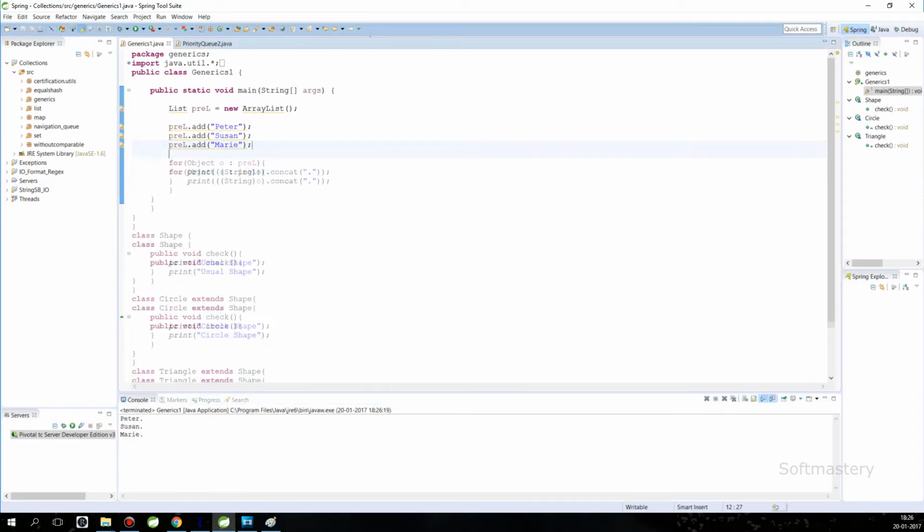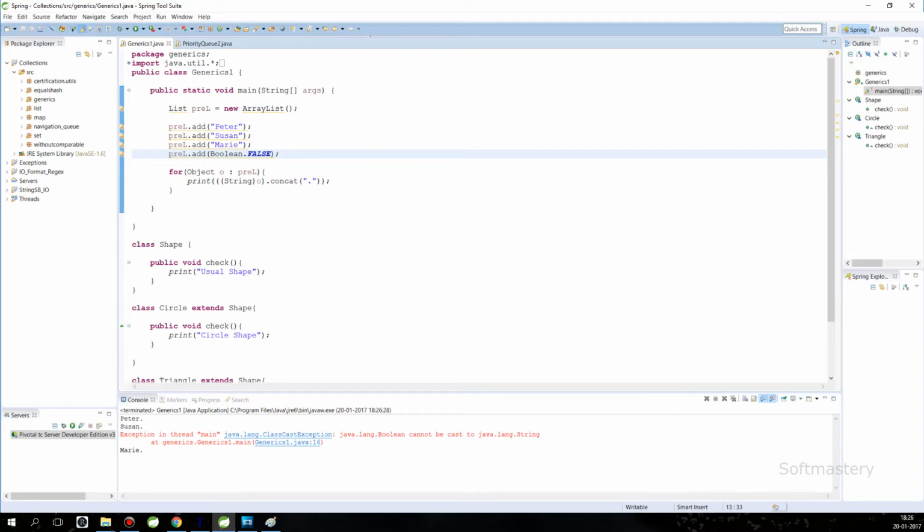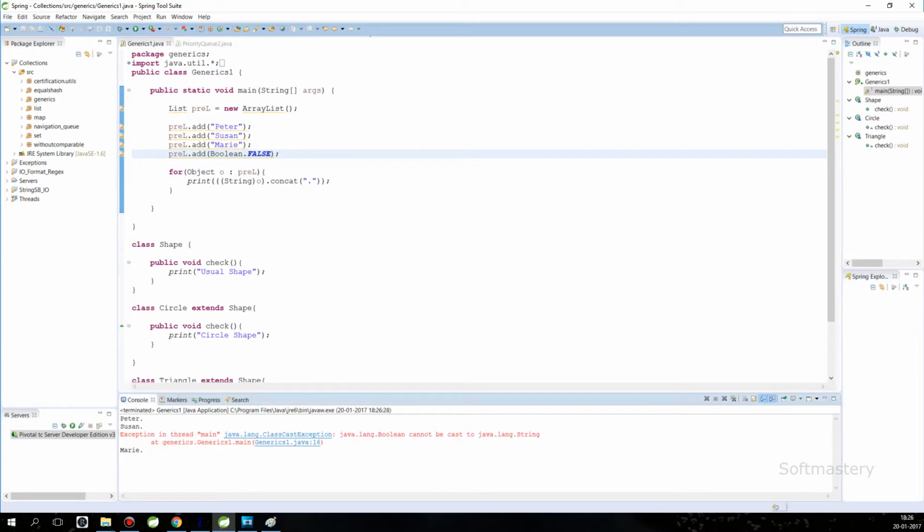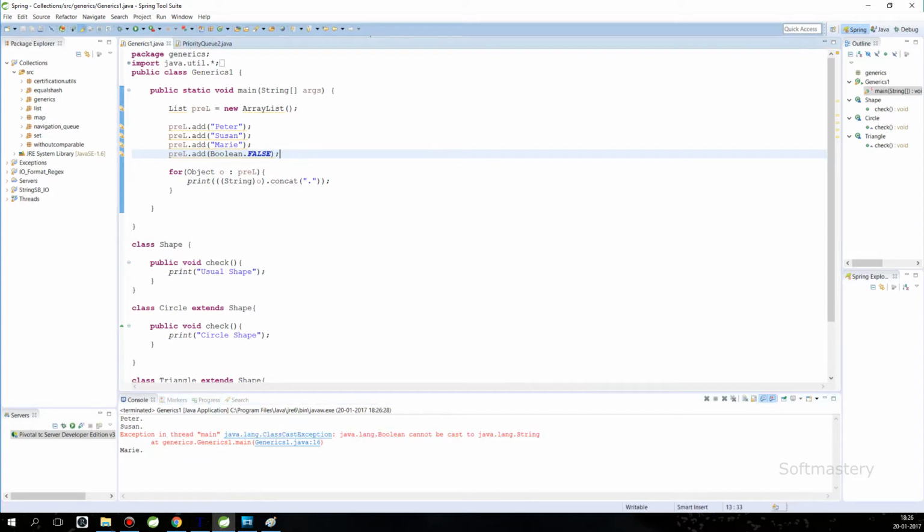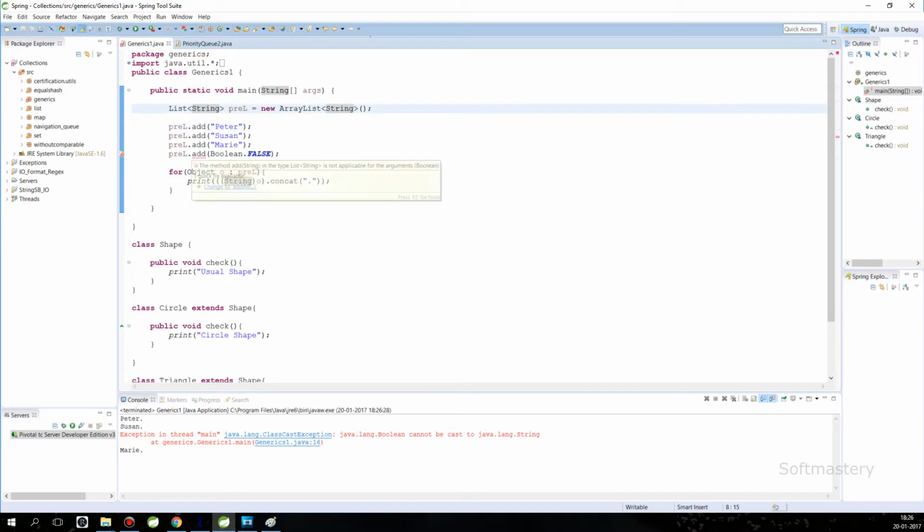So far we didn't have issues, but if we add a boolean type value, for example, we get a class cast exception which failed when casting to a string a boolean type, and both are incompatible types. With the generics feature, we make safe declarations by placing the generic type. Notice the compiler error when we attempt to add a boolean type in a generic string list.